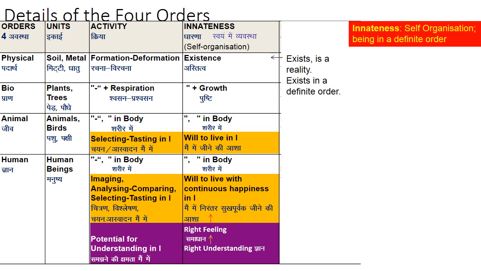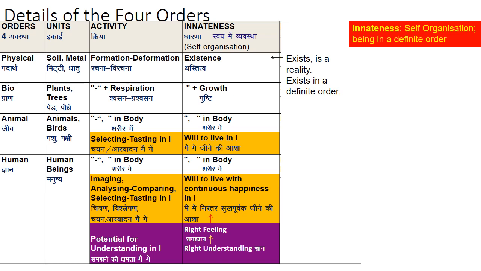What is the innateness of bio order? Unique character, self-regulation of the bio order. It is existence. Yes, they also exist. They are in reality. Along with that, the way they distinguish from non-living things is their growth. They grow. So that is the unique quality or innateness of the bio order. Then we have animal order. In animal order, again it is existence, again it is growth.